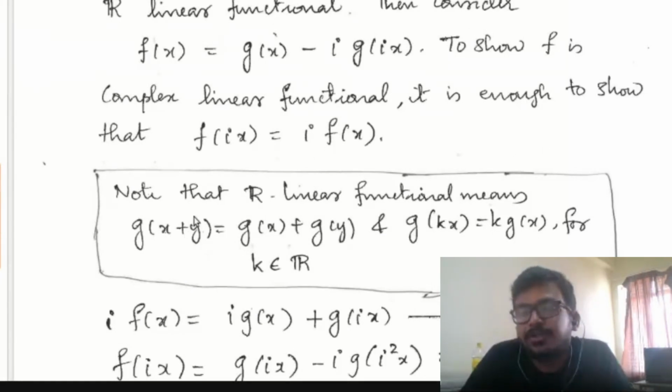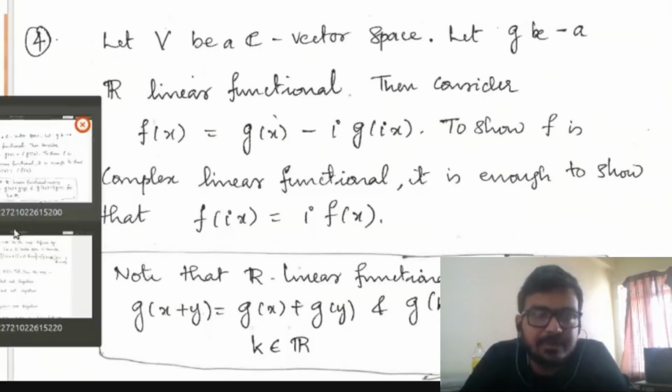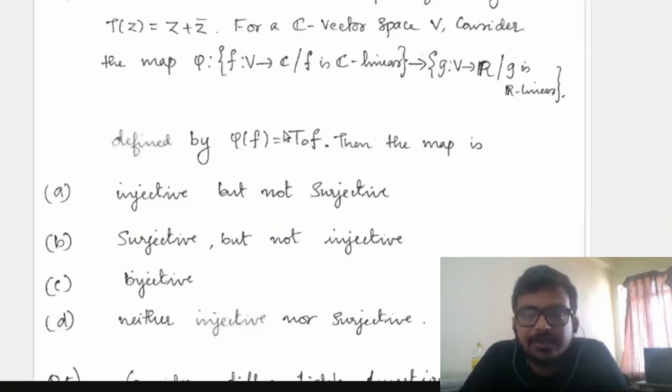So what is the definition of a C linear functional? Instead of R, we have to replace it by C. That's all. So we will get the definition of a C linear functional. This map phi maps f to 2 times the real part of f, because z plus z conjugate is nothing but 2 times the real part of z.